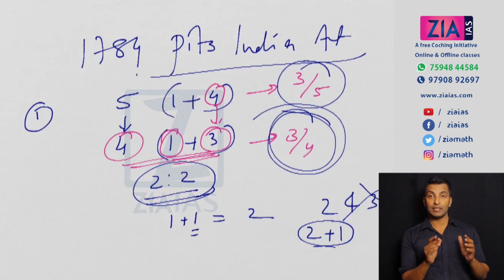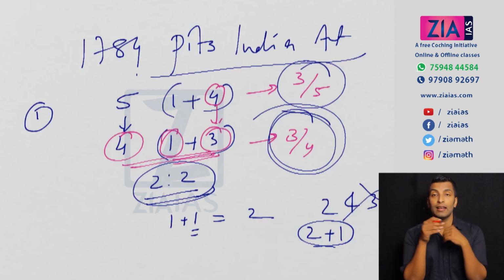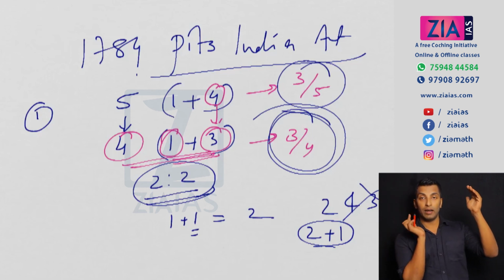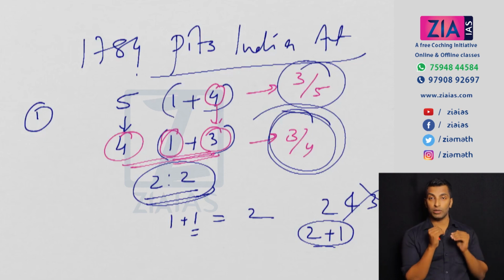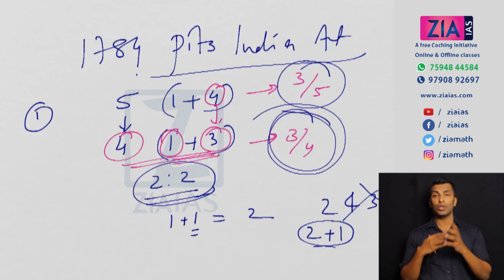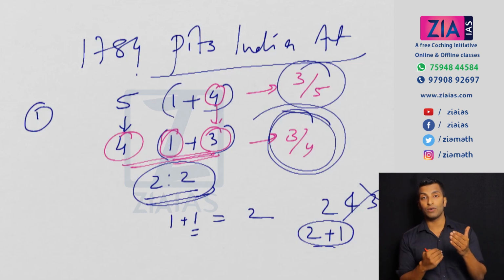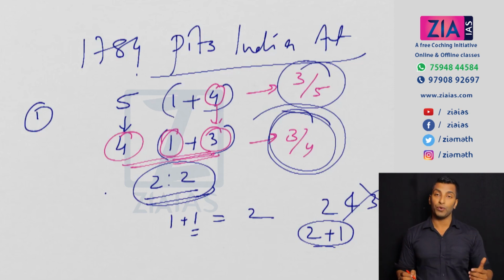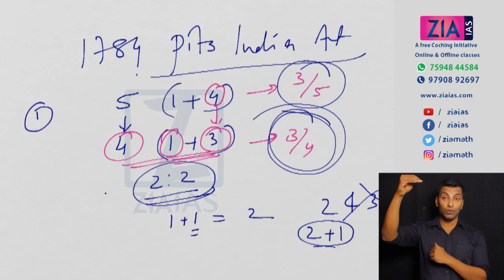I hope you understood this, and this is how the problem is solved. Now this is the way you need to understand. Without understanding, you will see that in the Regulating Act it was 4, now it is reduced to 3. Again in the Charter Act of 1833 it will be increased to 4. So you'll have confusion. You need to know why it is reduced to 4. This is the reason why it is reduced to 4. Now why is it increasing to 5 again?